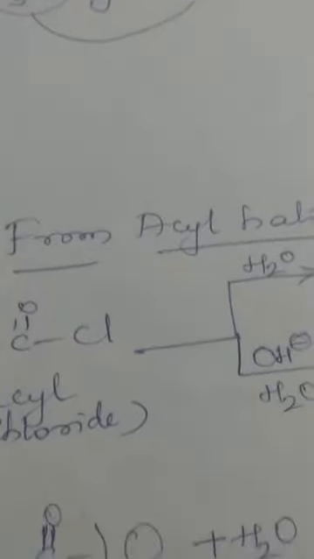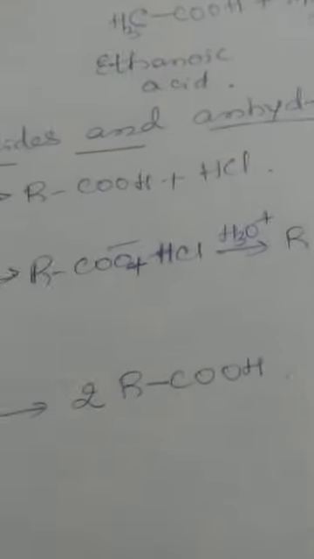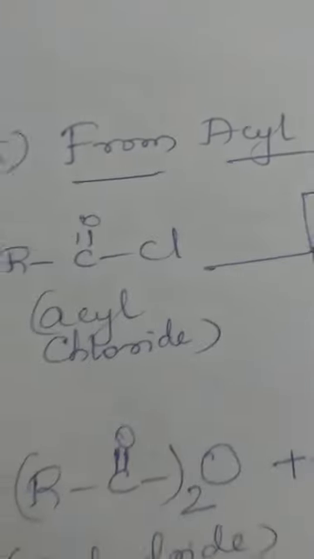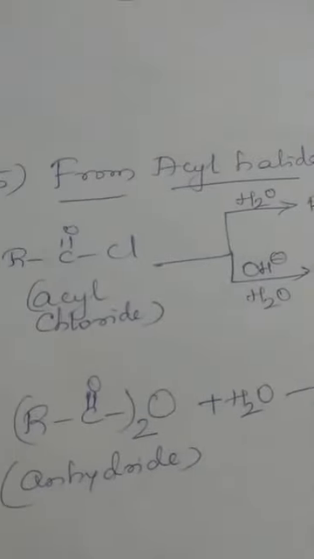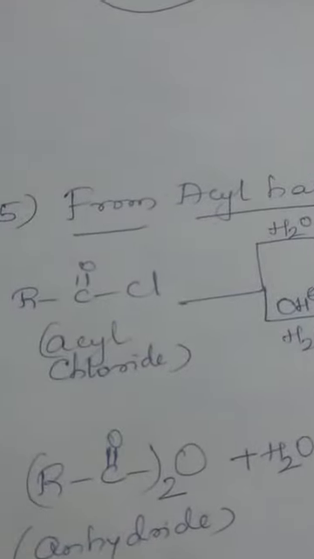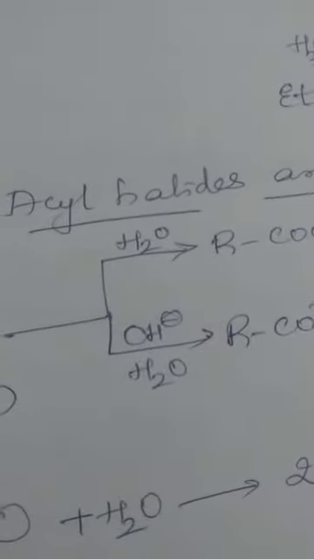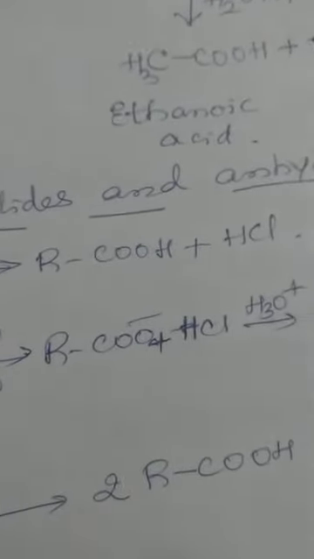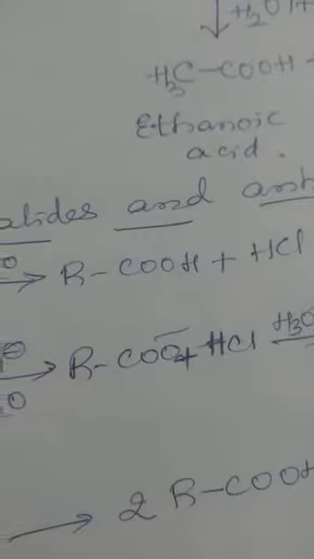The next method of preparation is from acyl halides and even anhydrides. If you take acid chlorides, on simple hydrolysis with water, RC double bond OCl is an acyl chloride, general formula. If you subject it to hydrolysis with water, you will get the corresponding carboxylic acid RCOOH and HCl.